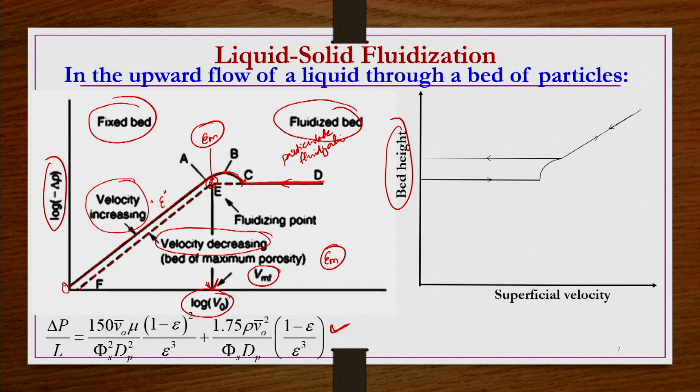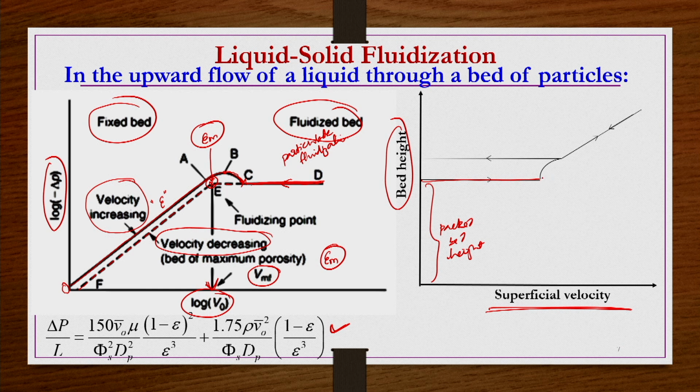Okay. Now the same thing we can see for the case of bed height also, bed height versus superficial velocity. Initially, whatever compact packed bed height or initial packing height you have taken will stay up to a certain velocity; it will not be disturbed.